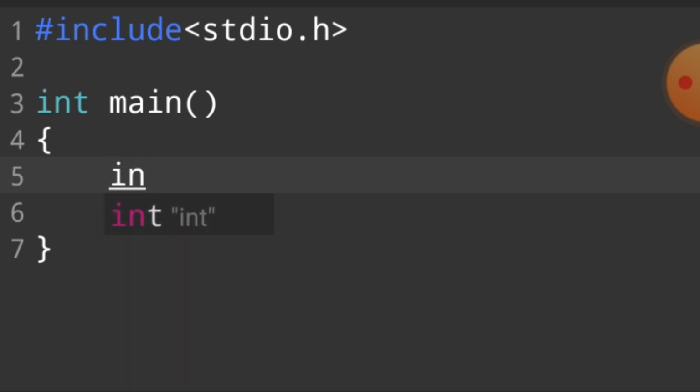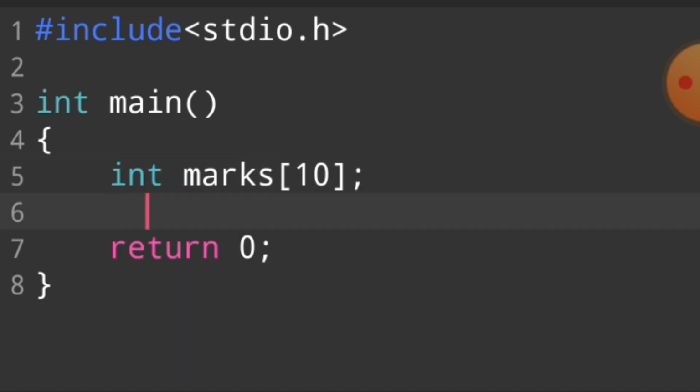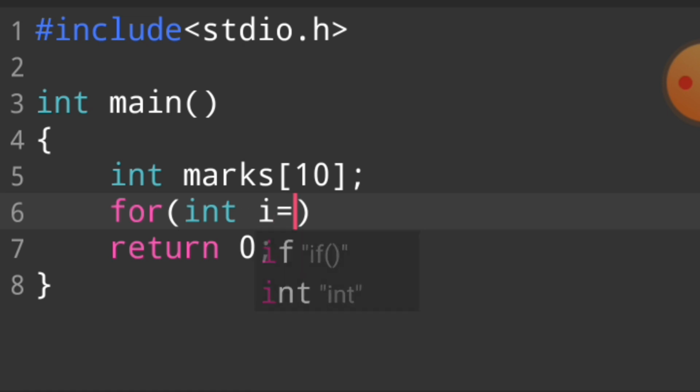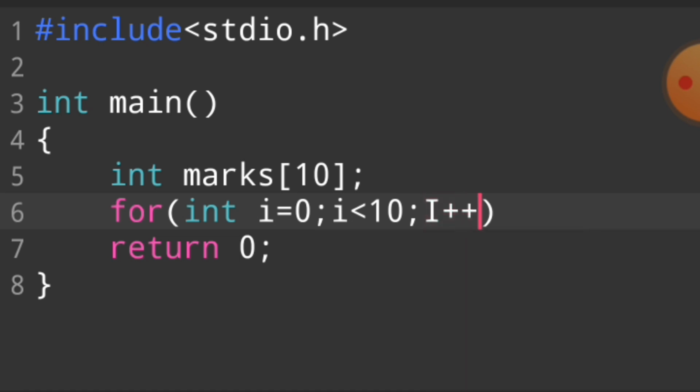First of all, I declare an integer array marks, and I want to take marks of 10 subjects from the user. So I say i is equal to 0, and this loop keeps working again and again as long as the condition does not become false. So this loop works only 10 times.